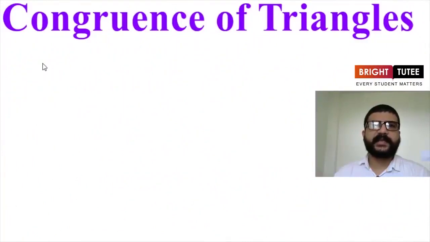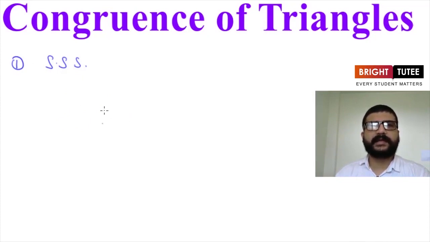Hello students, in congruence of triangles, till now we have seen two congruency criteria. The first one was SSS. It is side, side, side. It says if all the three sides of a triangle are correspondingly equal to three sides of another triangle, then the triangles are called congruent triangles.